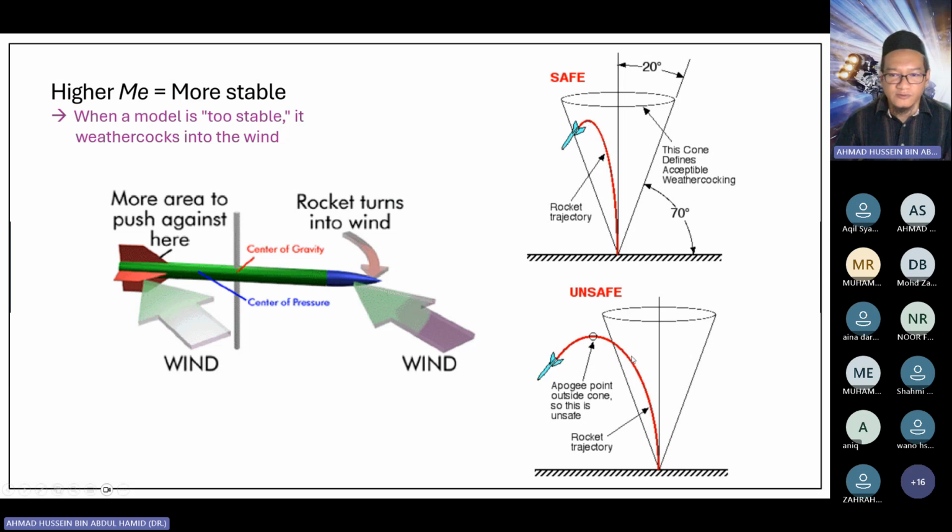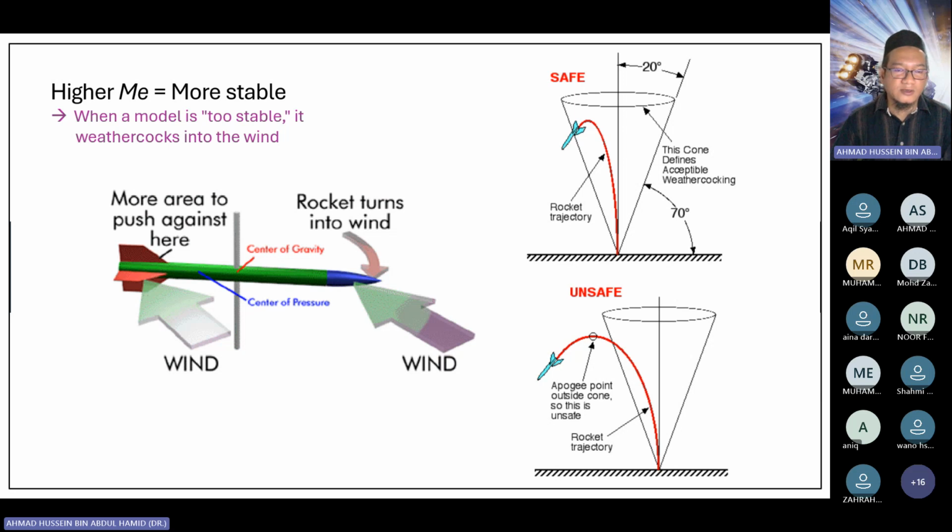However, if your rocket is too stable, the wind comes from left to right, and your apogee point is located beyond the 20-degree cone, then we consider this not acceptable. So before you launch your rocket, you have to do a simulation of your flight trajectory and see whether your apogee point is located within this cone or outside it. If it is outside, then you have to modify your design.